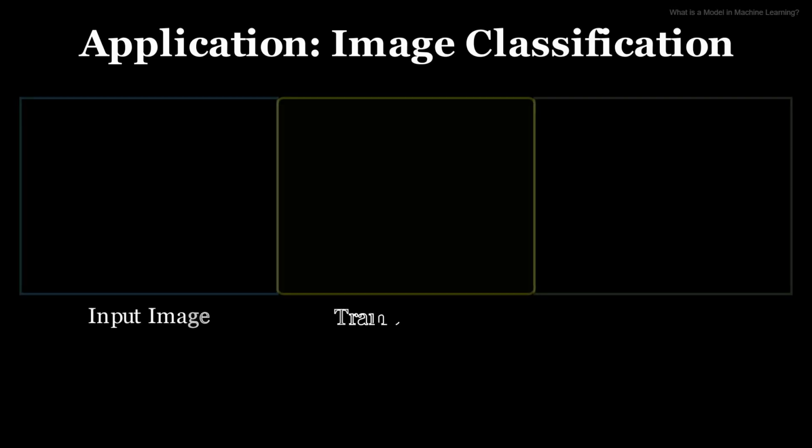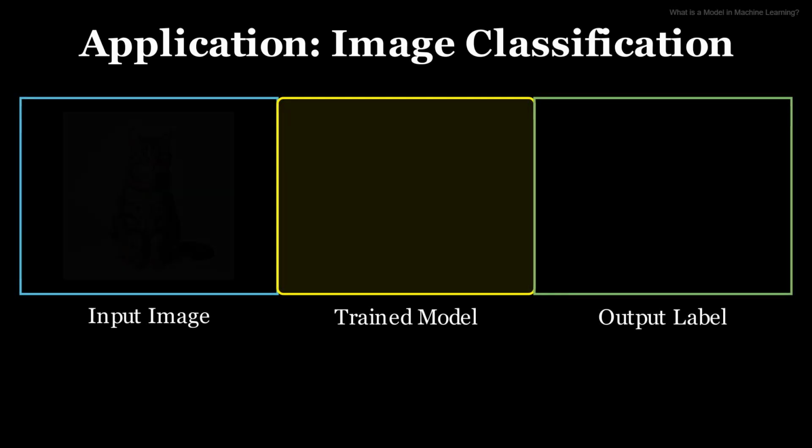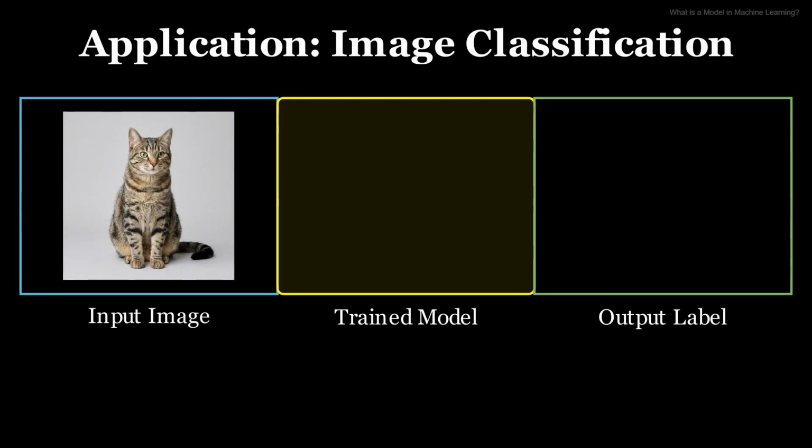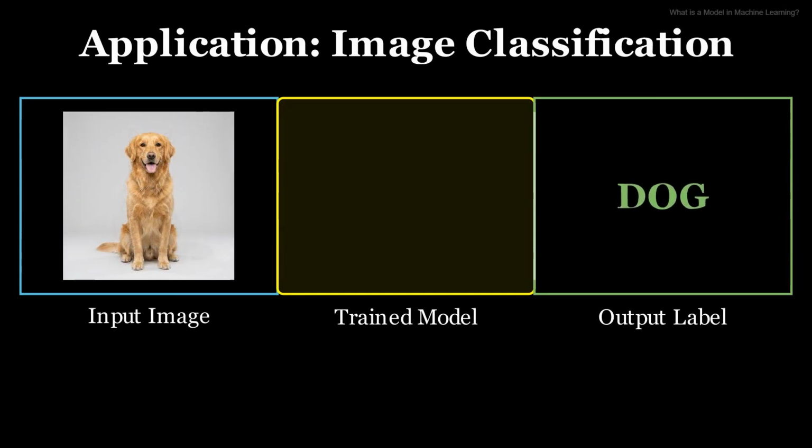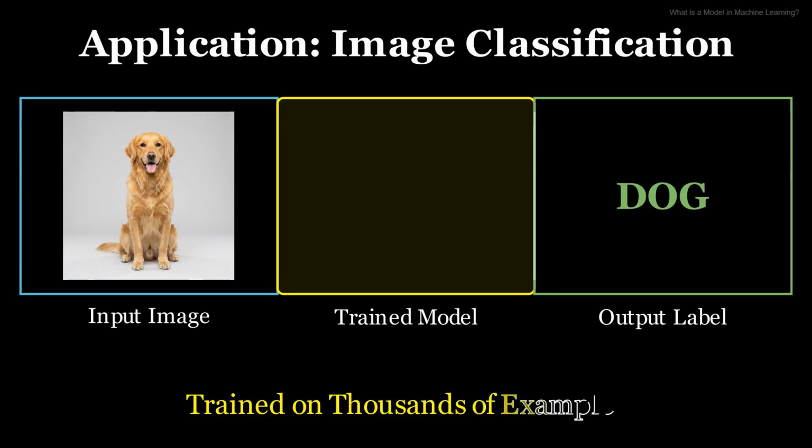Machine learning models are everywhere, powering many of the technologies we use daily. Consider image classification. When you upload a photo to social media, a model might automatically detect if it contains a cat or a dog. The model was trained on thousands of labeled images, learning the visual patterns associated with each animal. Now, when it sees a new image, it applies those learned patterns to predict what's in the picture. This is a powerful demonstration of a model's ability to interpret and categorize complex data.